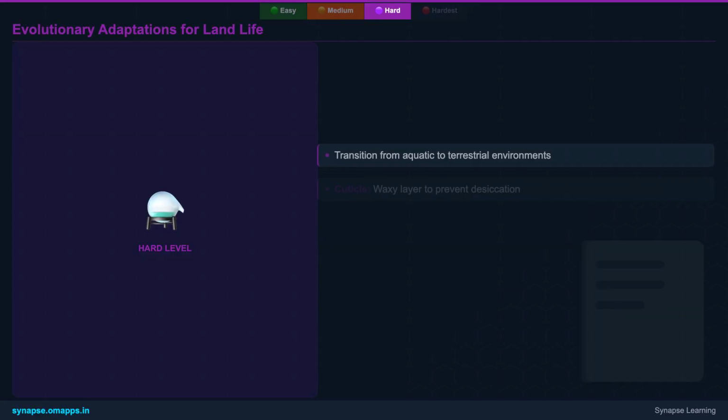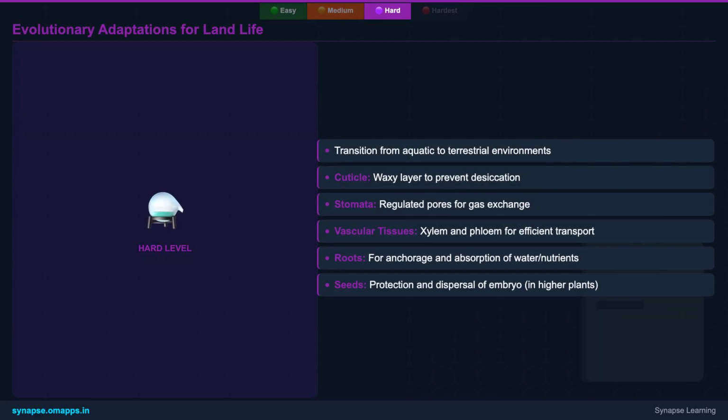Our first topic at this level covers the incredible evolutionary journey of plants from water to land. This transition demanded significant adaptations, such as the development of a waxy cuticle to prevent water loss, stomata for gas exchange, and vascular tissues for efficient transport. We'll also discuss the emergence of roots for anchorage and the revolutionary development of seeds, which provided protection and dispersal advantages.